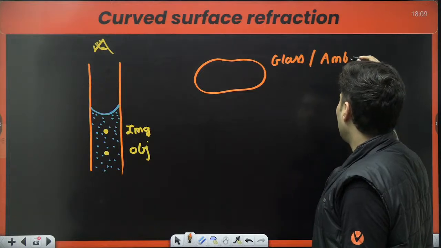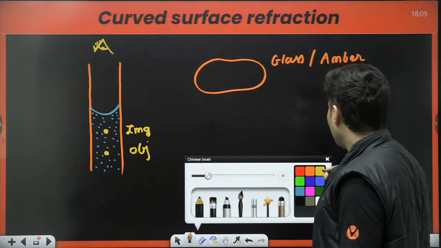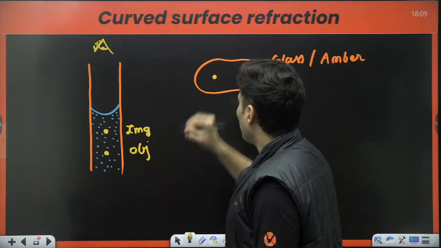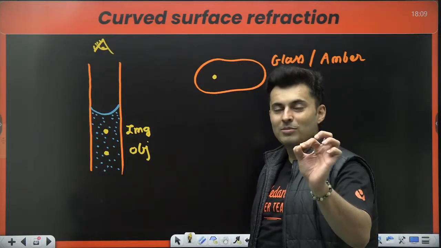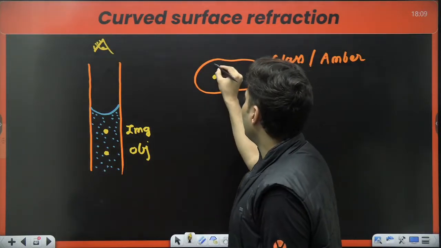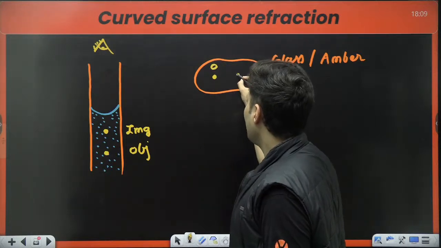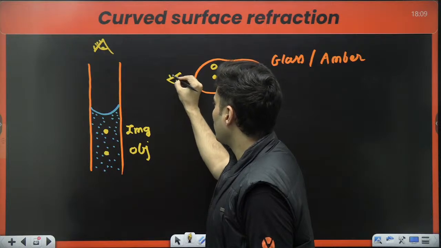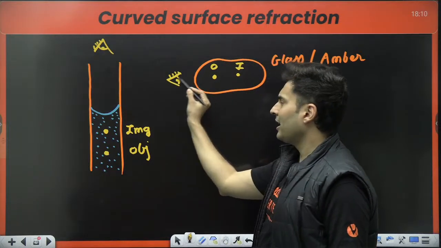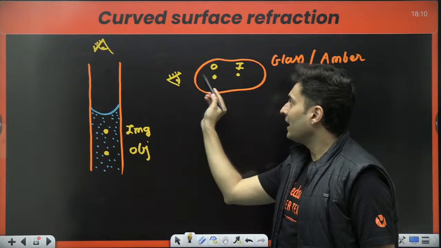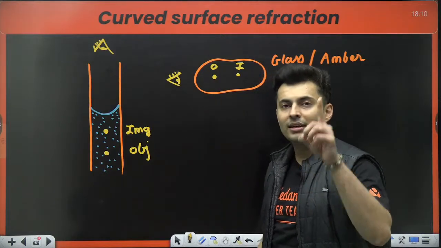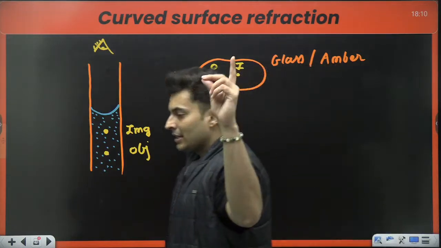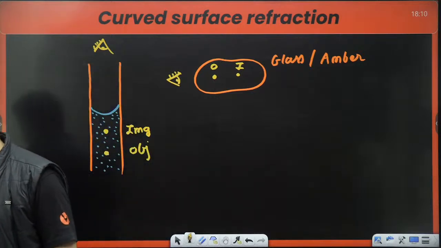Amber is also kind of a transparent material, and let's say there is some fossil, some insect, some object, some particle trapped here. This is where the object is. Maybe the image might seem here when you observe from outside. Here, the rays, by the time they reach outside, they are getting refracted on the curved surface.